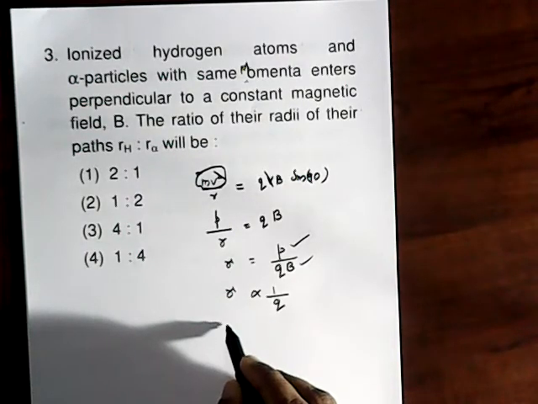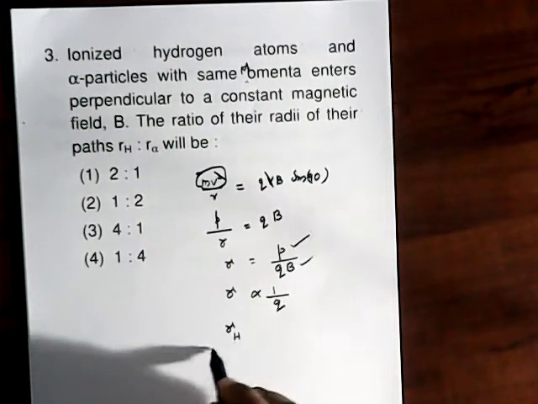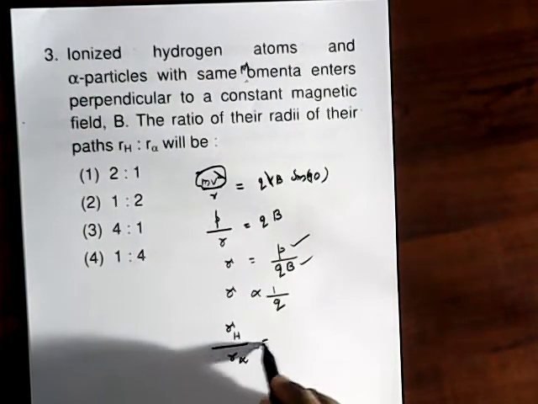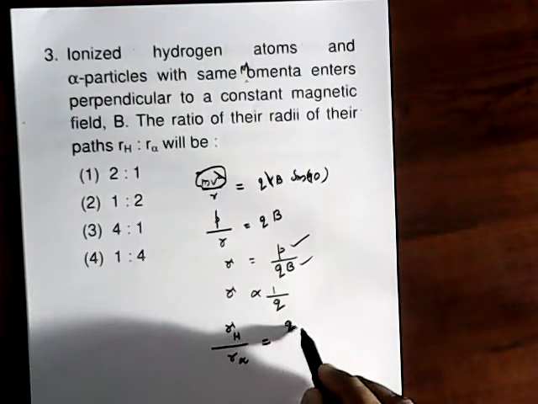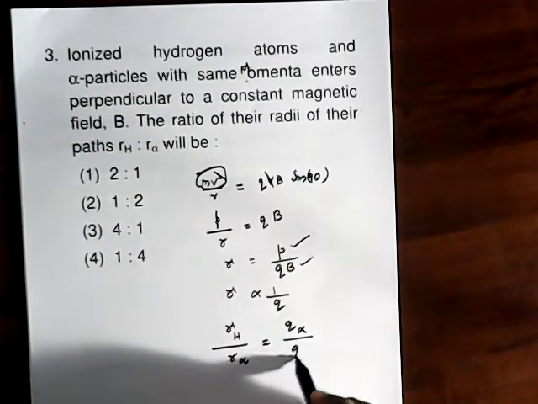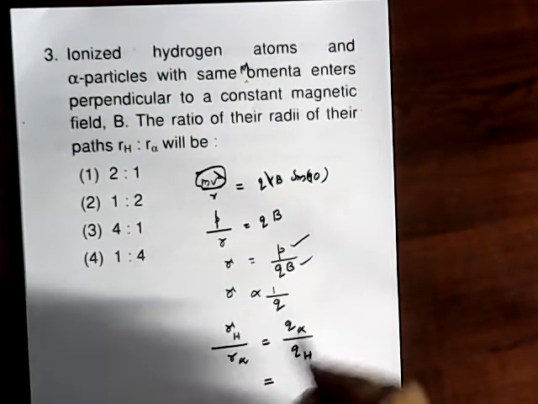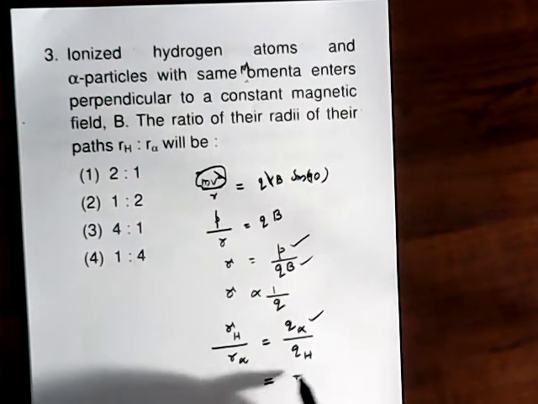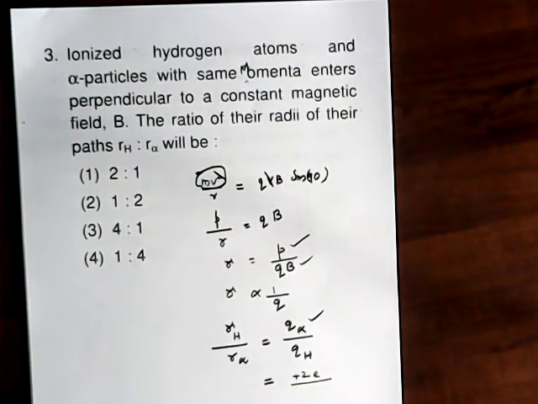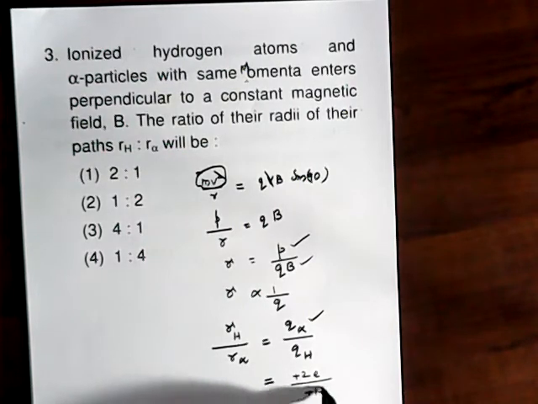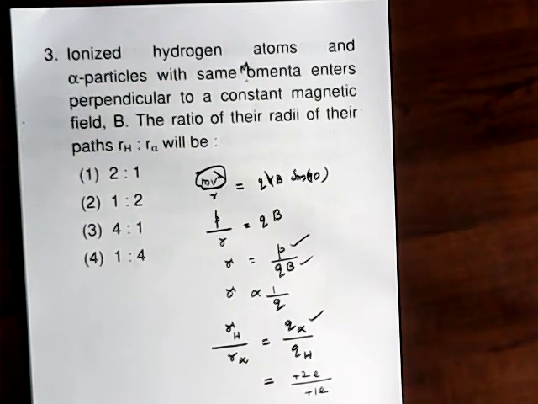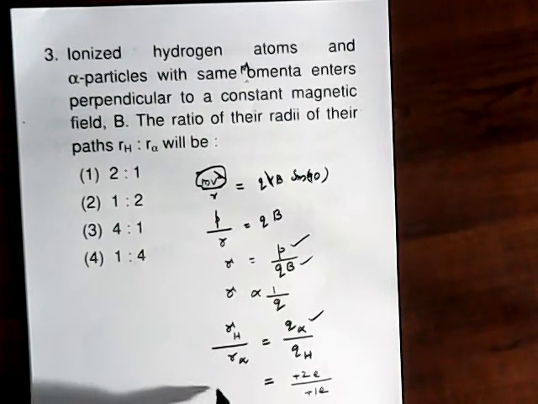For the two cases we can write R H by R alpha equals q alpha divided by q H. The alpha particle is the helium nucleus with 2 units of positive charge, and for hydrogen it is 1 unit. Hence we get the answer as 2 by 1. So the first choice is the answer.